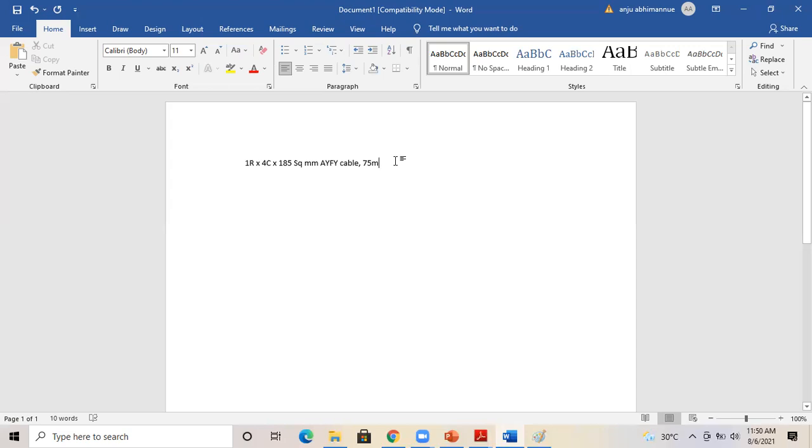It is very easy. 1R 4C 120 square mm. Then the previous method I have mentioned. Somebody has sent the answer: 1R 4C CUYFY. Okay, you have to write CU at the last. But normally we would write like this when using copper. This is another method I will mention.